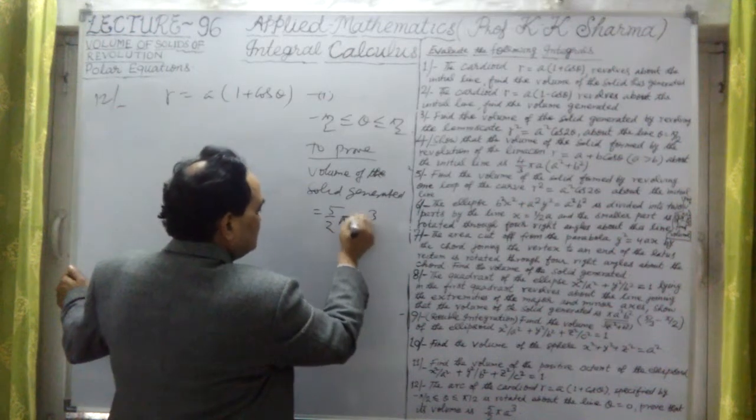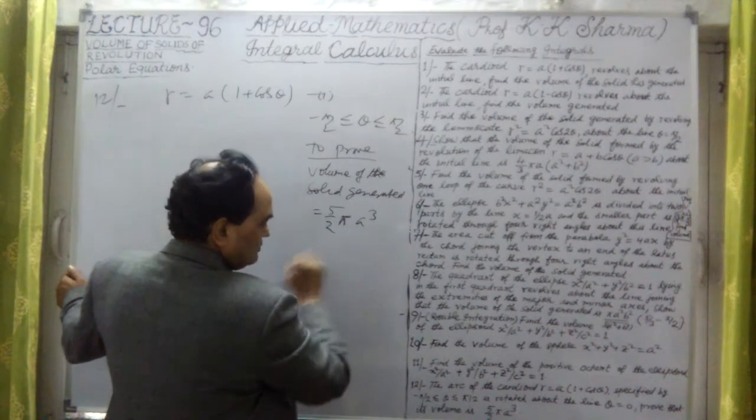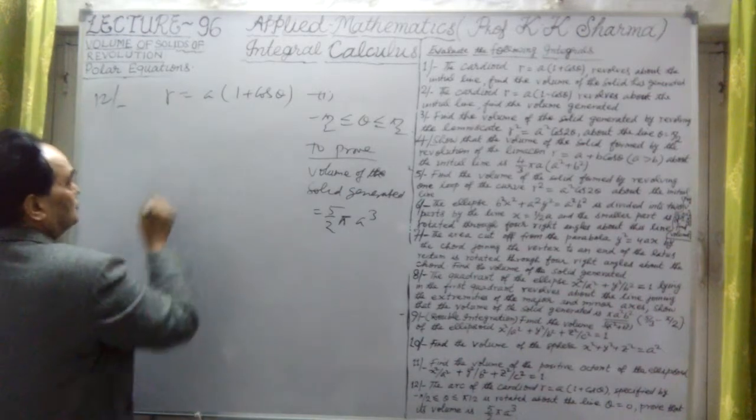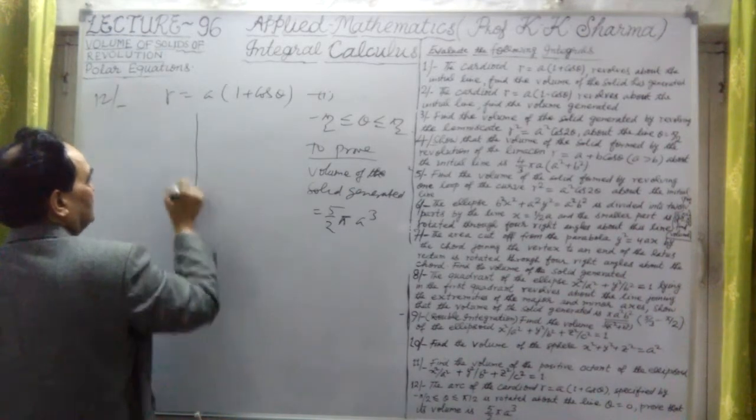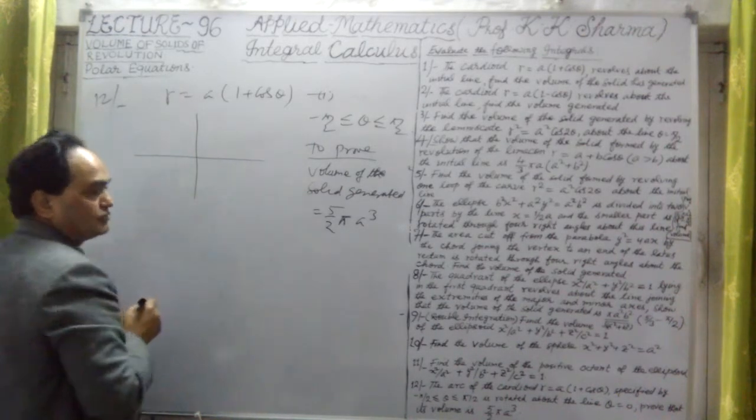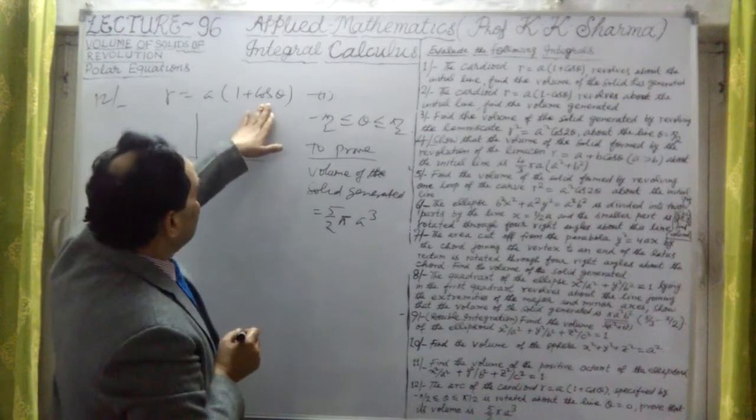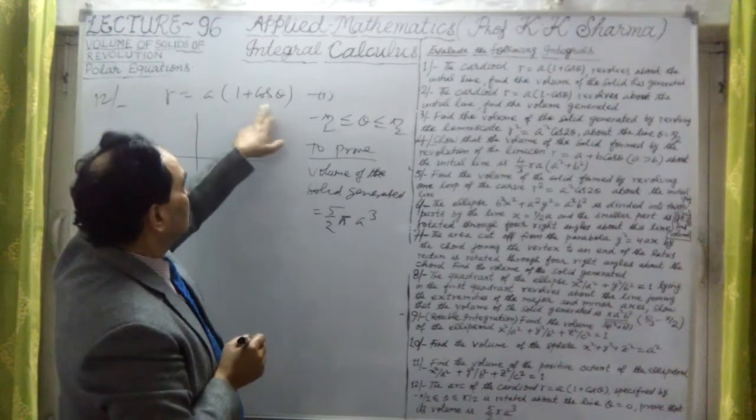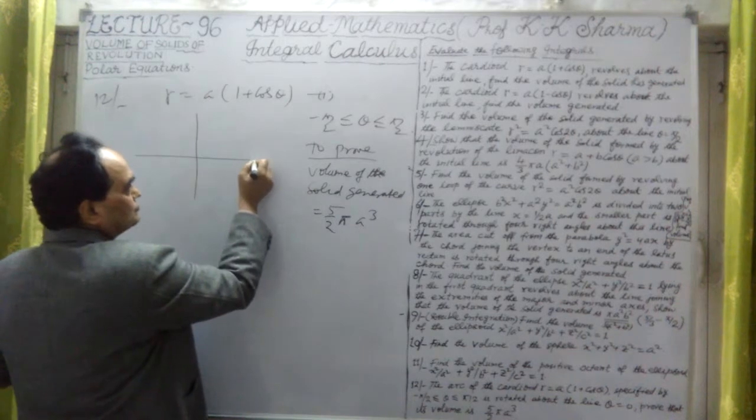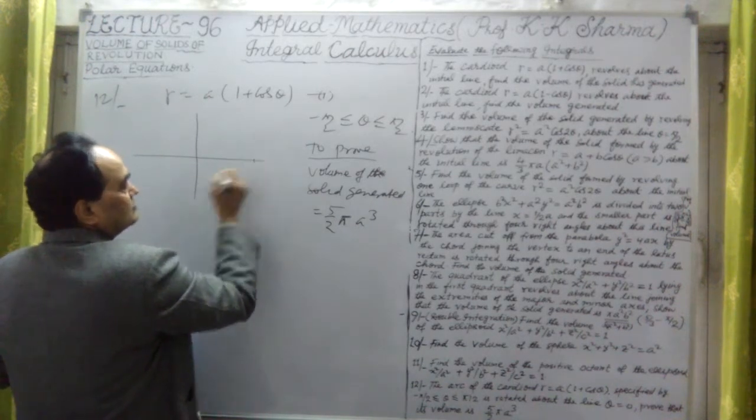This we have to prove. To prove here, this is the volume. So here the cardioid is, let me just put the cardioid here. So if I put theta 0, this is twice A. At 0 it is twice A. This is twice A, 0.